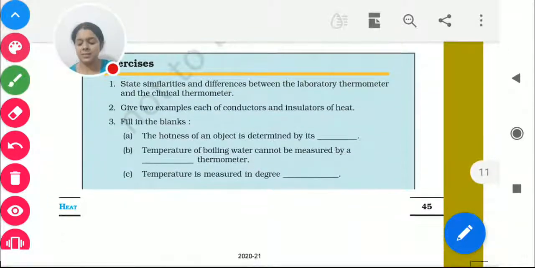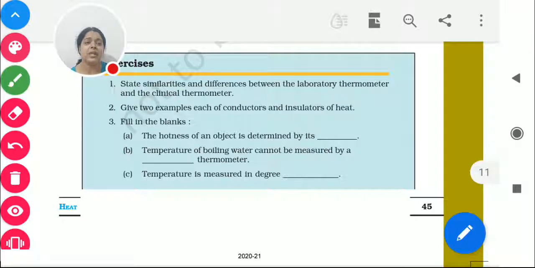Let's start giving the answers as well. Let's see what the answer should be. The first question: State similarities and differences between the laboratory thermometer and the clinical thermometer. I hope you have already gone through this topic. The laboratory thermometer is used in the laboratory, and it measures temperature from -10 degrees to 112 degrees. The clinical thermometer is basically used to find out the body temperature. So we can go for that. Now coming to the next one.